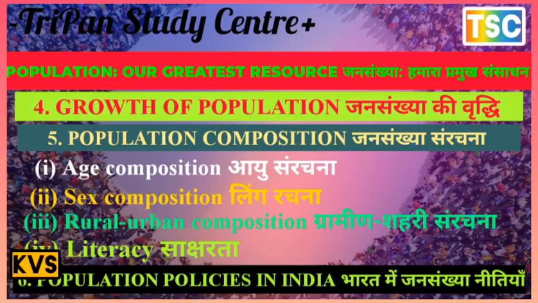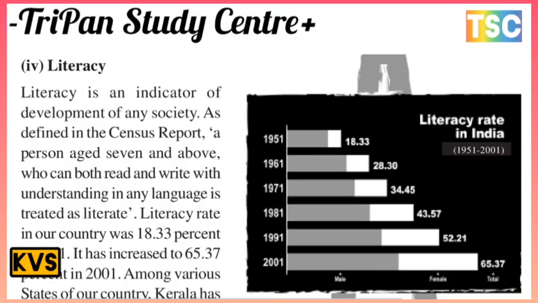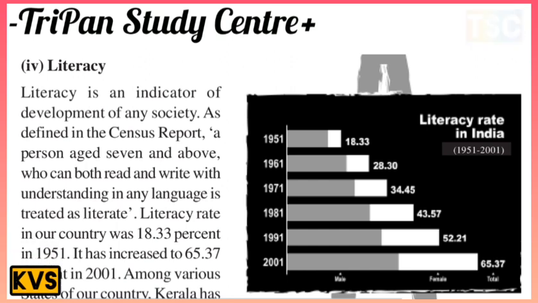The next topic is literacy. Literacy is an indicator of the development of any society. As defined by the census report, a person aged 7 and above who can both read and write with understanding in any language is considered literate. The literacy rate in the country was 18.33% in 1951. It has increased to 65.37% in 2001. This is the most important figure on your screen, the literacy rate in India. It is increasing, but not sufficiently.